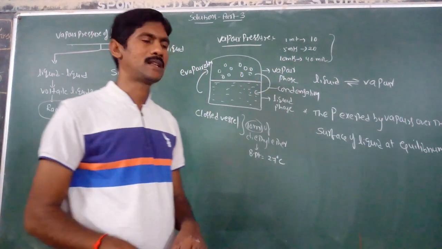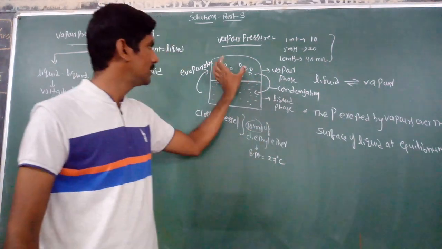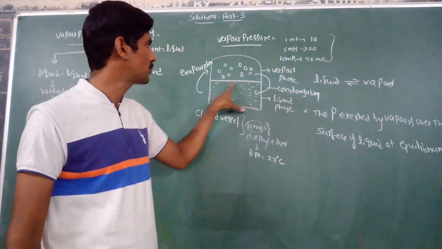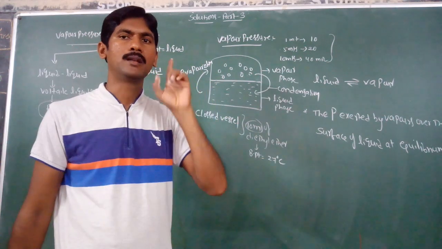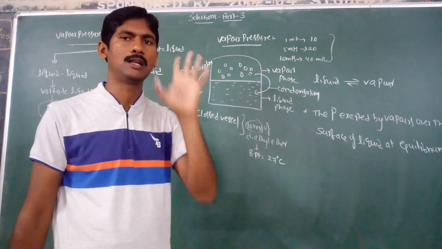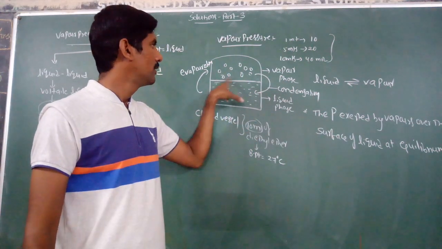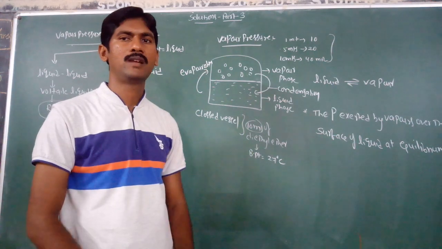The pressure exerted by these vapors over the surface of the liquid at equilibrium is known as vapor pressure. We can define this at equilibrium only.